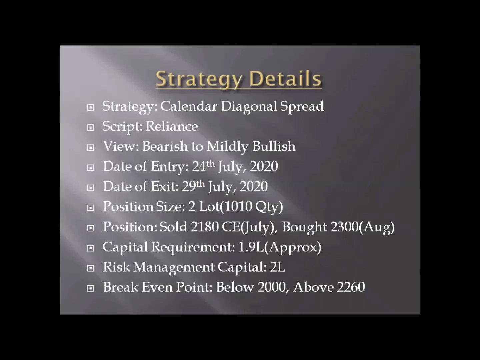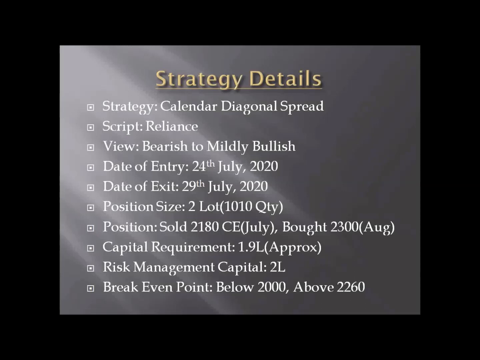One lot of Reliance shares is 505 quantity, so 2 lots means 1010 quantity in each leg. The basic setup is that I sold the 2180 call of July and bought the 2300 call option of August. So basically it's a diagonal calendar spread.